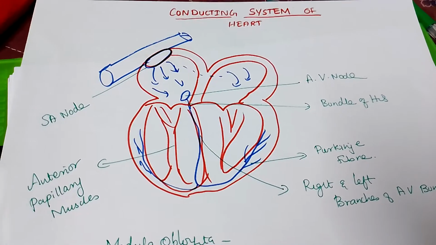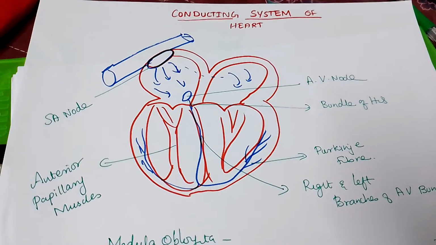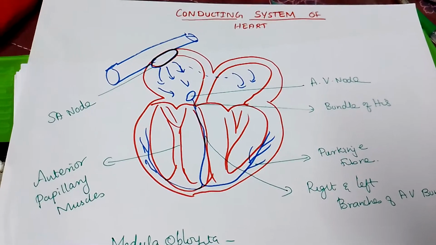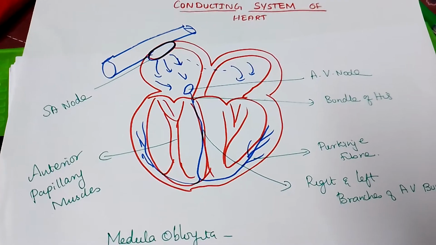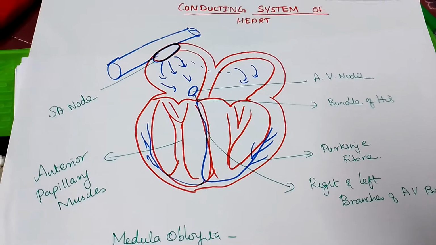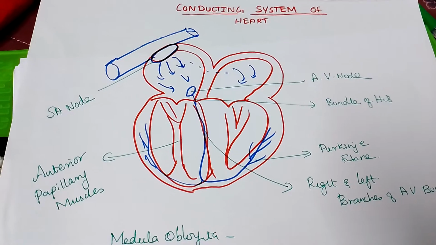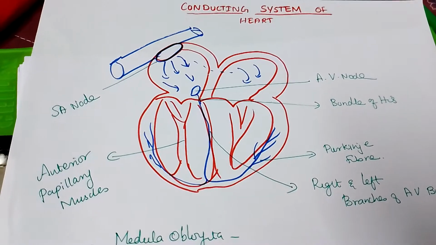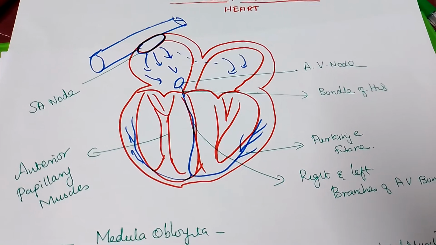First remember the diagram and the keywords I told you. The major components to remember are the SA node, AV node, bundle of His, the right and left branches, and Purkinje fibers. And remember the pacemaker, and the timing, 0.1 second only.